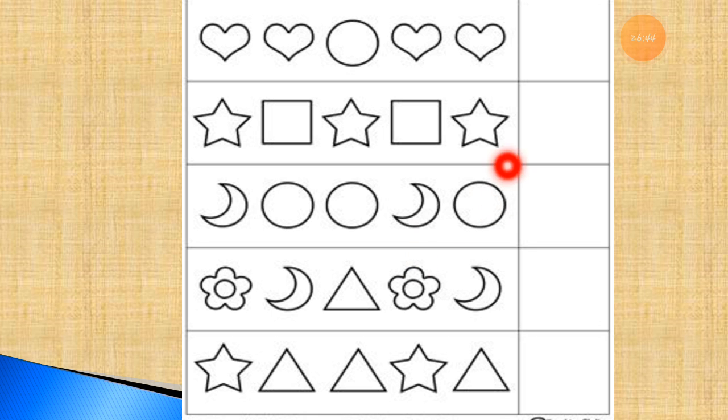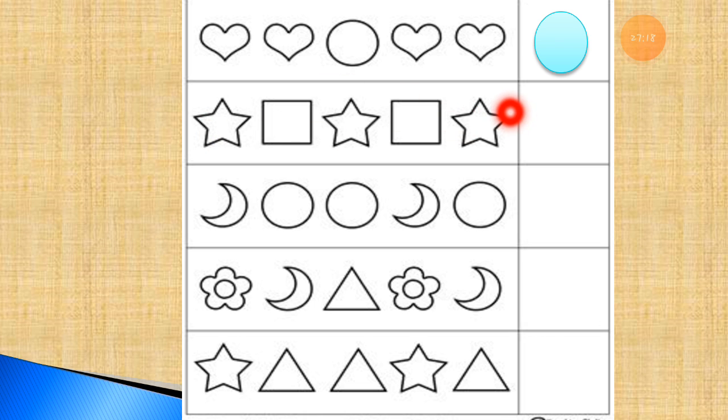If you observe this picture, this worksheet, in the first row you can see 2 hearts, 1 circle, 2 hearts. Then which shape will come next? If you observe, here is 2 hearts, 1 circle, 2 hearts. So the next one will be the circle. 2 hearts, 1 circle, 2 hearts, 1 circle. This is a very easy thing.